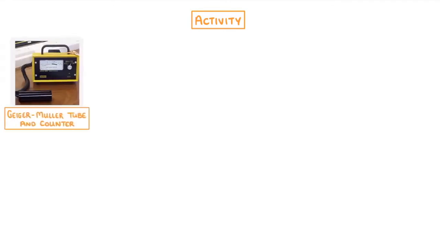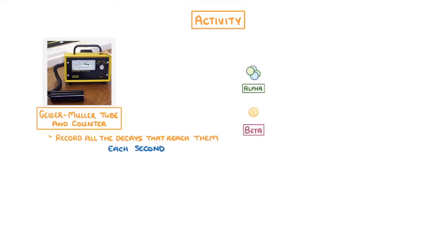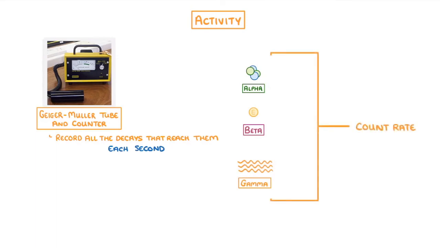Now, so far, we've just assumed that we'd know what the activity is. In real life, though, we'd have to find the activity using a device called a Geiger-Müller tube and counter. These things record all the decays that reach them each second. So, all of those alpha and beta particles and gamma rays, which it then records as the count rate. And it's this count rate that we use to estimate the activity.